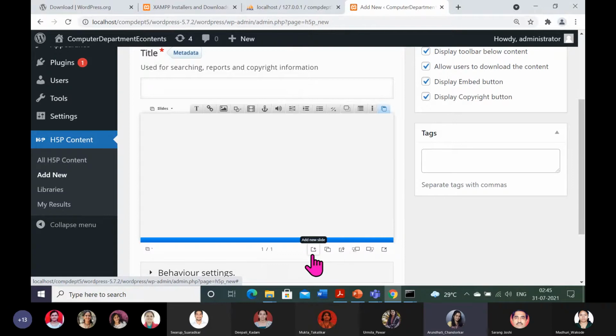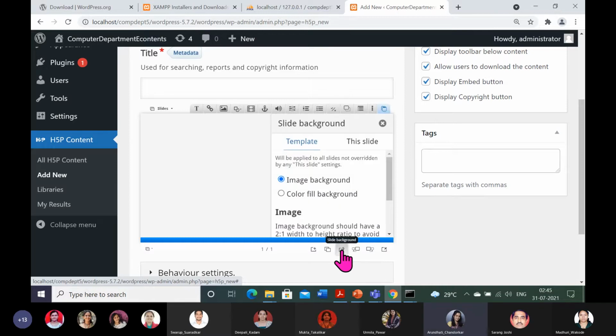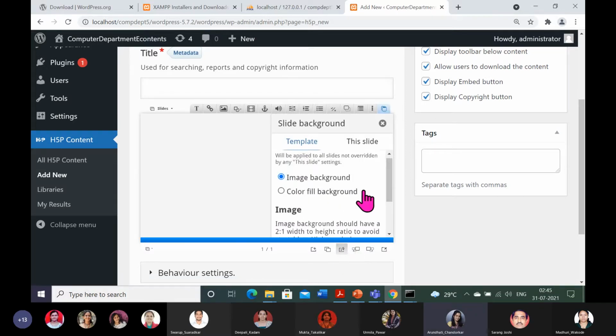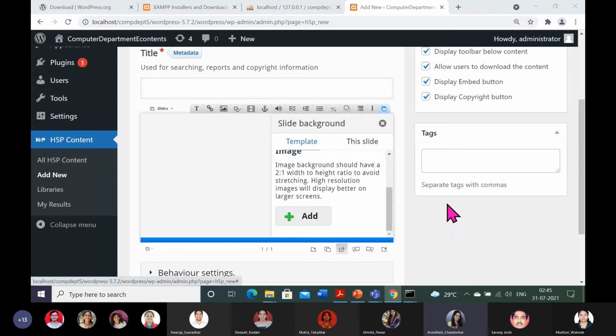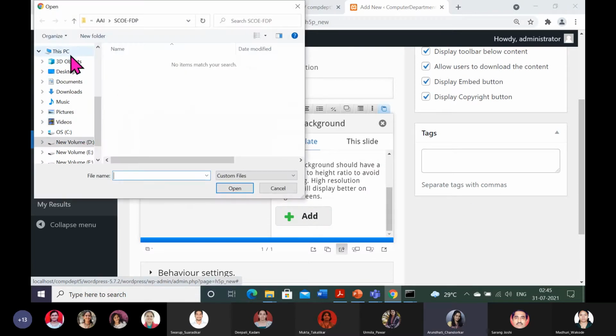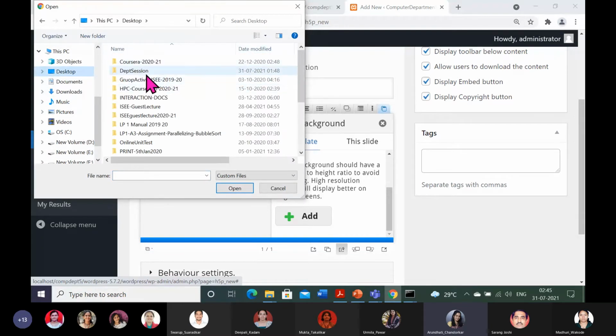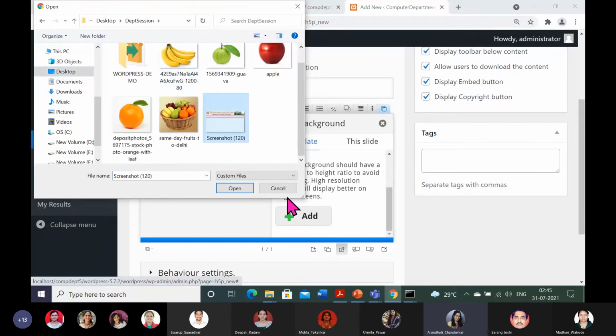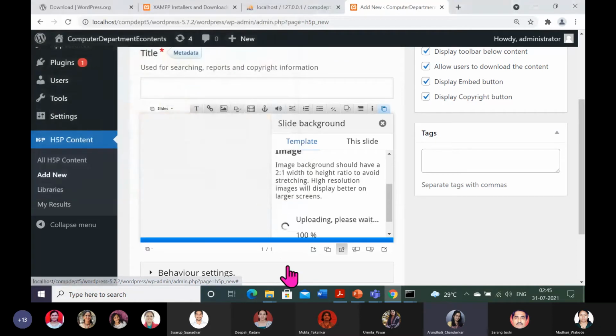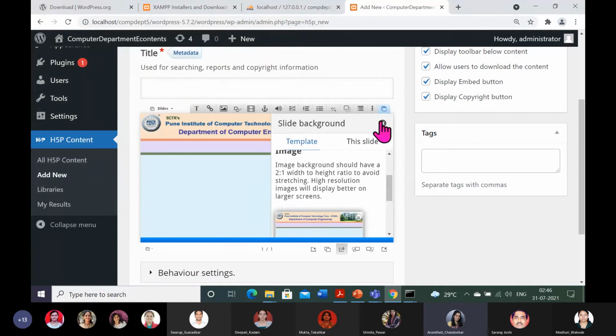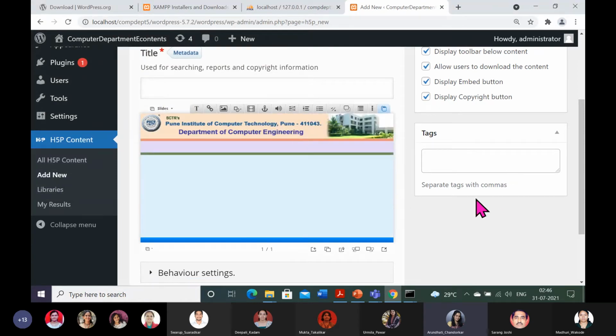Now I am setting the slide background. I press this control and add it from my desktop. All the resources are already with me. I am adding our college and department background. That's it. So this background I have added. Now if you add more slides, they will have the same background.